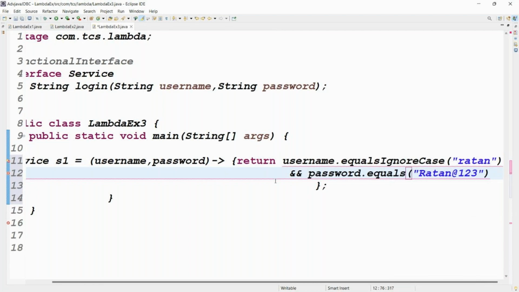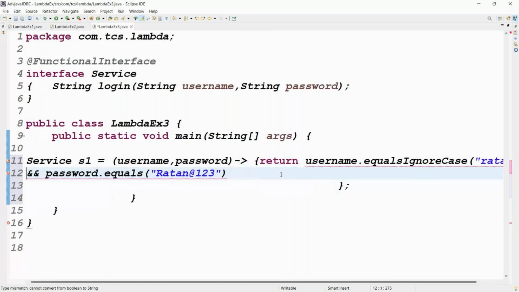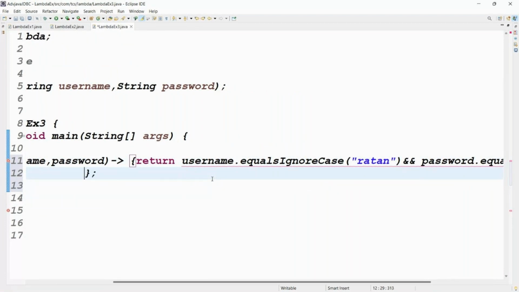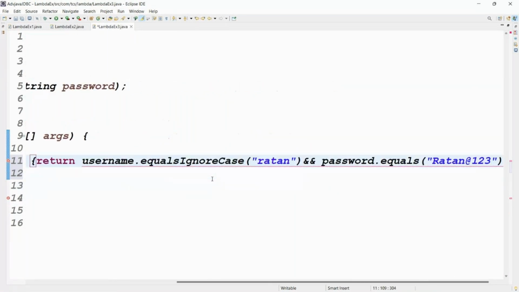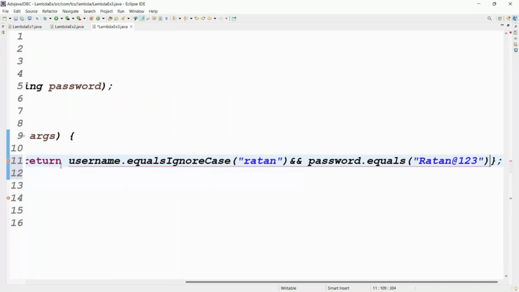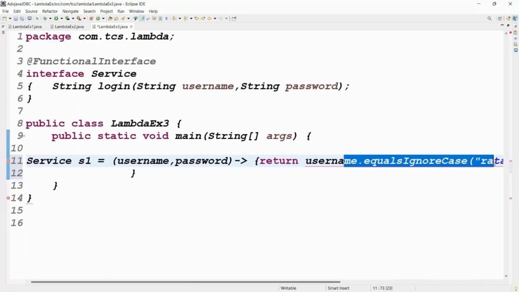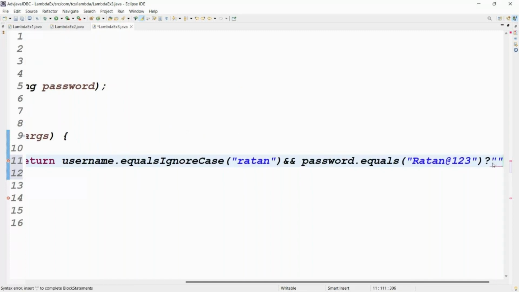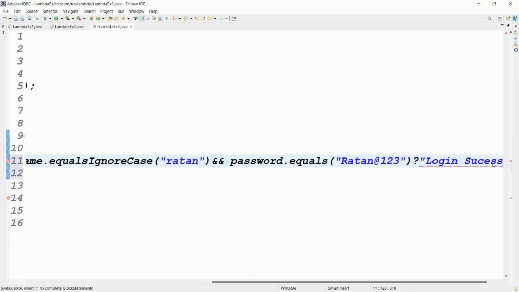Otherwise, for your understanding, let me write everything in a single line, a complete syntax. Return username dot equals of Ratan, and password dot equals of Ratan at the rate 123. See guys, I'm writing everything in a single line. Then question mark. This is my complete condition. If my condition is true, then login success will be returned as the return value.